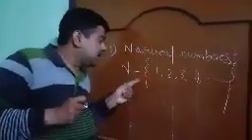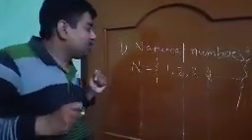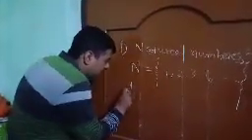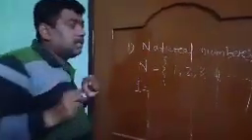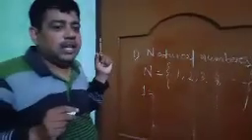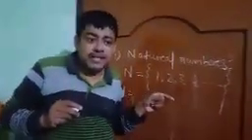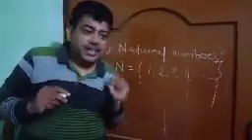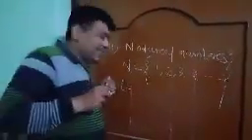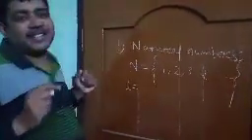How can you say that 1 is a rational number? Remember the definition of rational numbers. We know, all of you, a rational number is a number which can be expressed in the form of p by q. Okay students? So 1 is the first natural number.